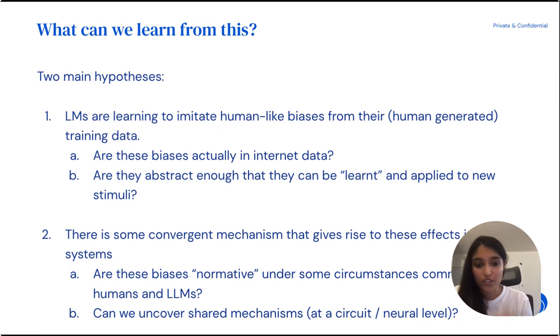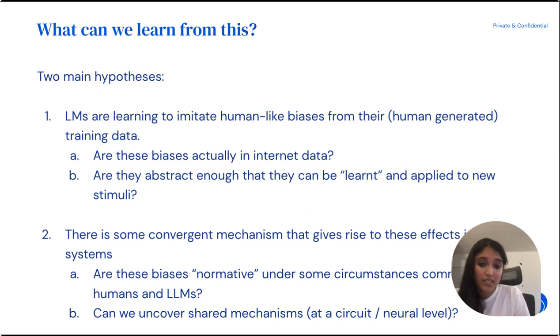And so now this raises the question of what can we actually even learn from these results, right? There are two main hypotheses that we can investigate. One is that language models are learning to imitate human-like biases from their human-generated training data. So the reason they show these biases is because these biases are in the data and they're just imitating those biases. And there are a few follow-up questions that would have to be true for us to believe this hypothesis, and these are testable predictions. Are these biases actually in the internet data? Are these biases abstract enough that they can be learned? This abstract bias can be learned and then applied to new stimuli.